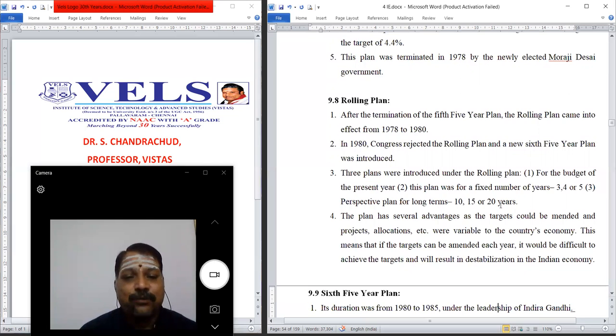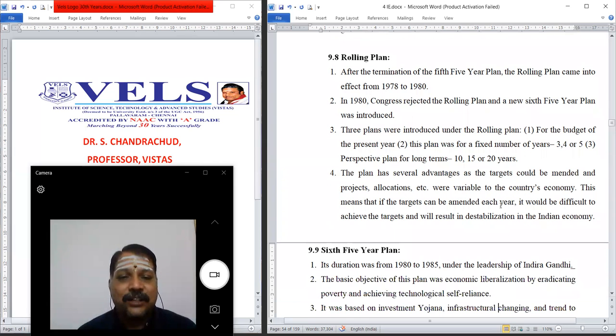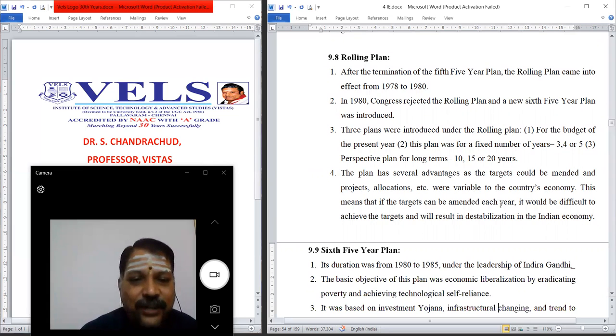Number two is a plan given a fixed number of years, 3, 4, and 5. And finally, the prospective plan of long term, 10, 15, 20 years. So the government decided there should be a long-term plan rather than a short-term plan. The plan has several advantages, as the targets could be maintained and the project allocations could be varied according to the country's economy.